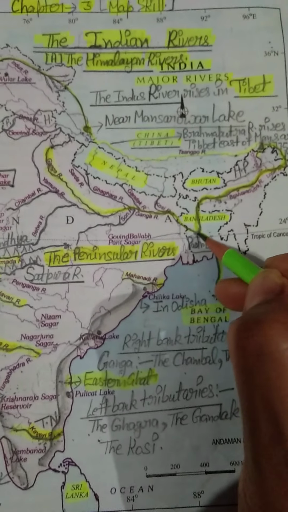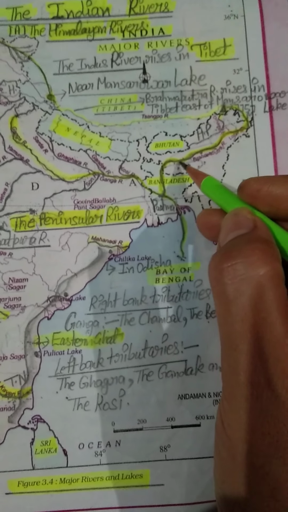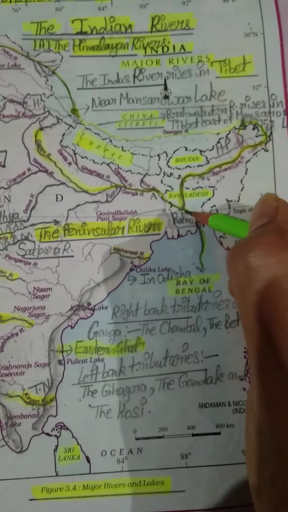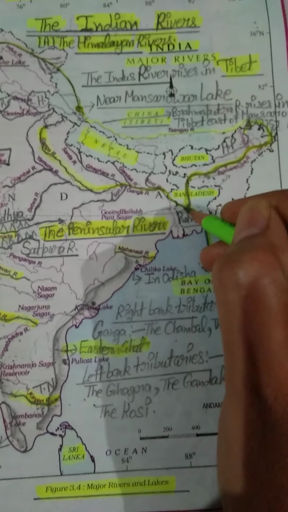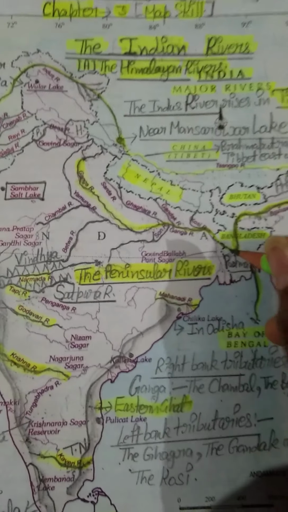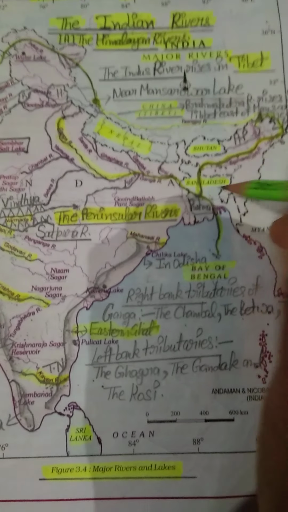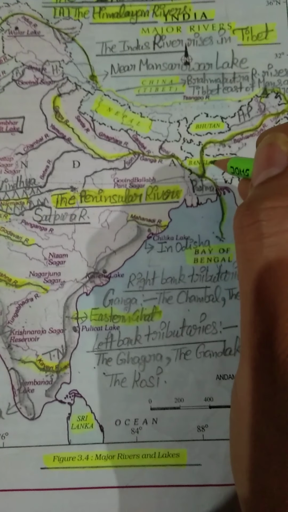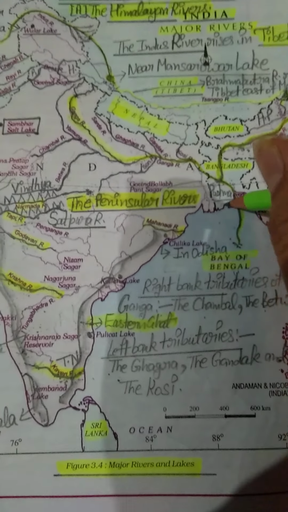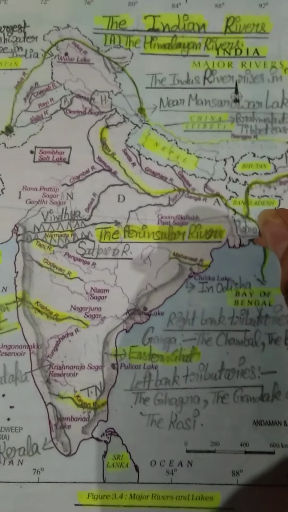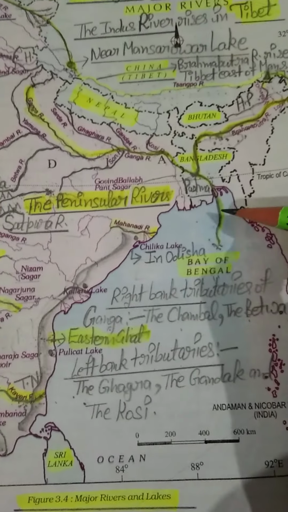Okay students, so when this river enters Bangladesh, our Ganga river is also joined by another river, that is Brahmaputra river. You can see this Brahmaputra river is coming. So Ganga river is also joined by Brahmaputra river. And you know in Bangladesh it is known as Padma river. This is our Bangladesh, and I have written Padma here also. Both of the rivers mix with each other, and it is known as Padma river. And after that finally Ganga river drains into Bay of Bengal. You can see this is our Bay of Bengal.